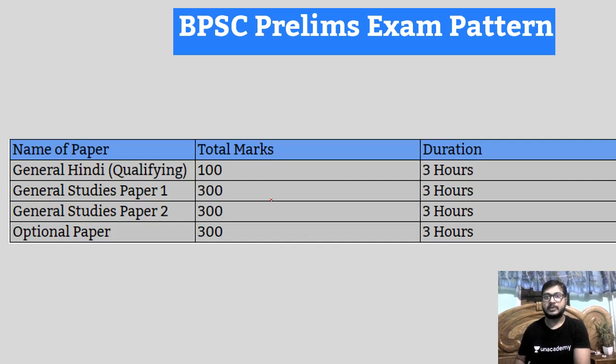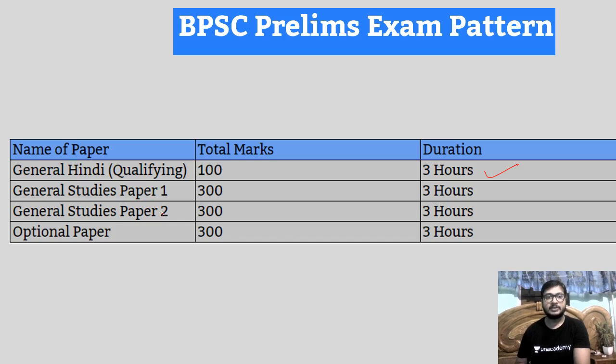Now talking about the mains exam, I have already told you that in the mains exam you have to face 4 papers. The first paper is your general Hindi. This is just of qualifying nature. Total marks will be 100. You have to score 30 marks in this, and the duration of the exam will be 3 hours.